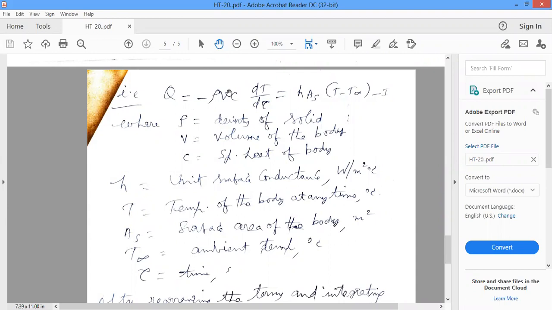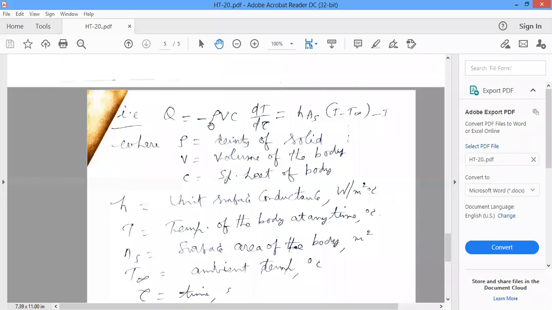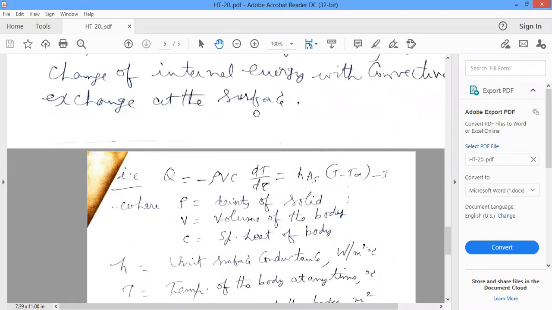The important assumption is that internal conduction resistance, that is L by kA, is very small when compared with the outside convective resistance 1 by hA. Then the rate of change of internal energy, minus rho Vc dT by d tau, should be equal to convective heat transfer at the surface. That is the very important heat transfer rate equation.